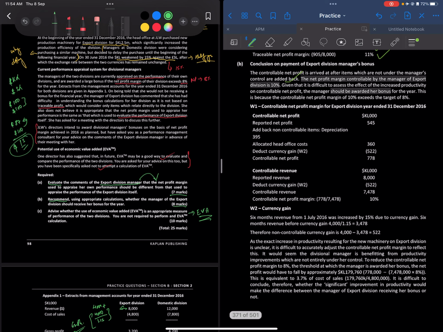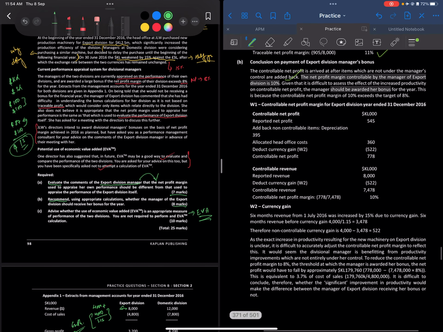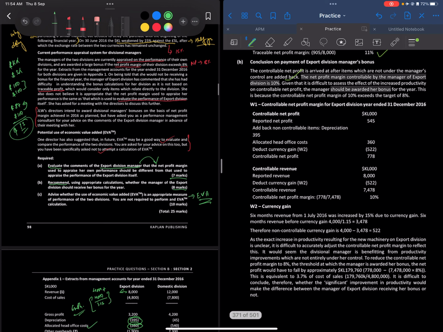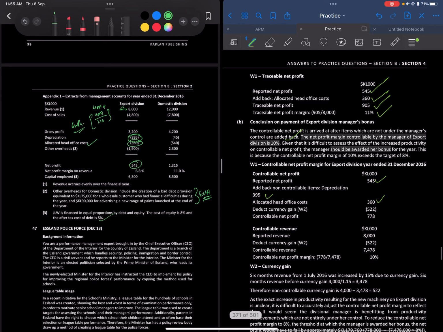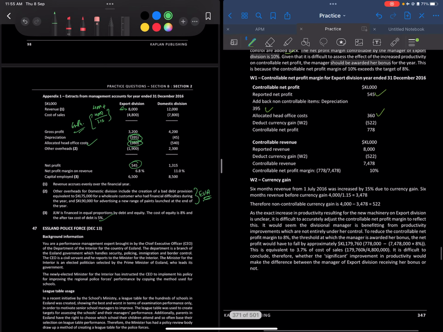Let's calculate the controllable profit margin. First thing we need to do is take net profit, and then add back the depreciation. We need to add back the allocated head office cost because that's also not under her control. So for the division we did not add back the depreciation because that was for divisional performance. For managers it's outside her control, so that's why we added it back.